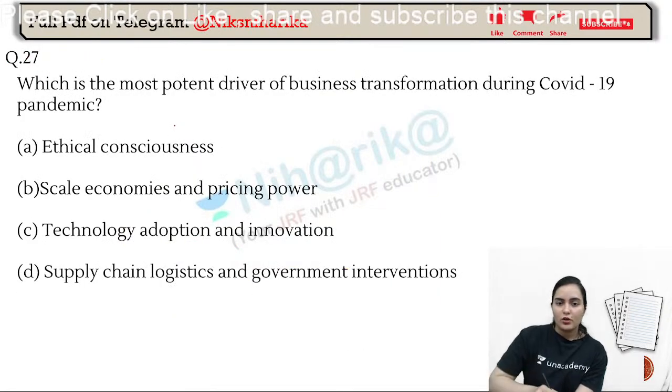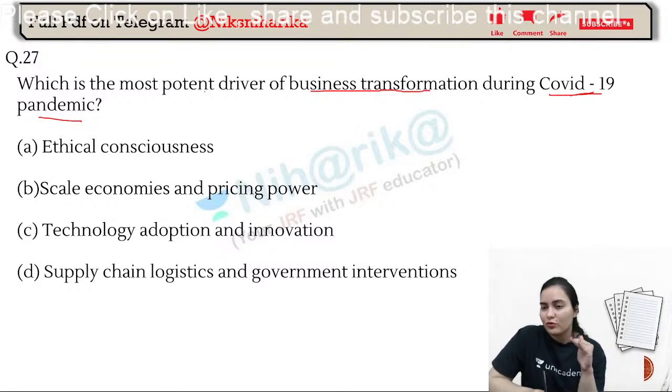Fine. Now, which is the most potent driver of business transformation during the COVID-19 pandemic? Wow, this is such a nice question. Do you know why it is nice? Because it is asking about the COVID-19 pandemic, some data related to it. Now, was it quoted in any book? No. What do we have to apply? Our observation.